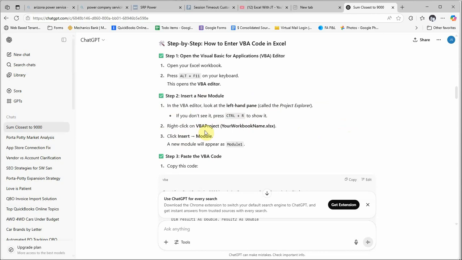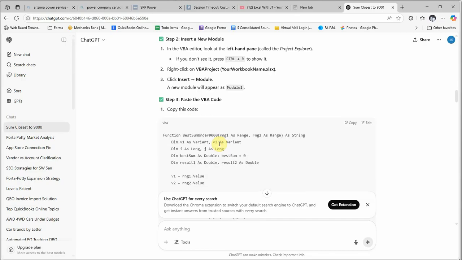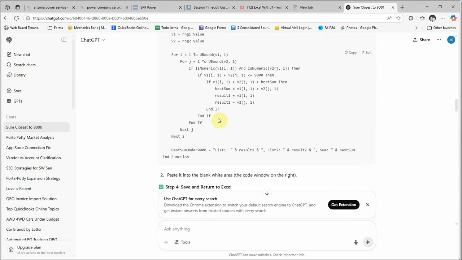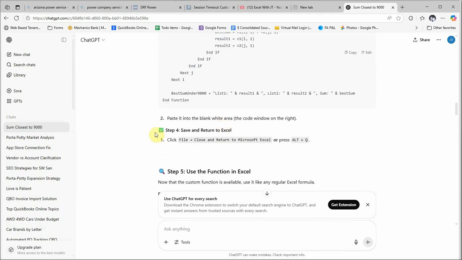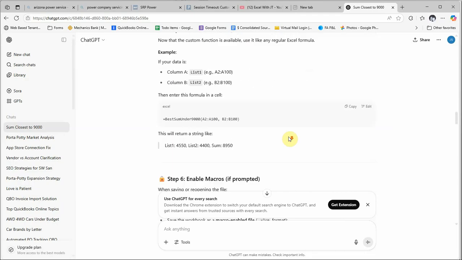Right-click on VBA Project and the name of the workbook. And I'll show you what that looks like. Insert the module. You right-click, insert, and then click module. Then you're going to paste the VBA code into the module, into the blank white area, and then hit save, and you return to Excel, and then it tells you how to do the function right there.